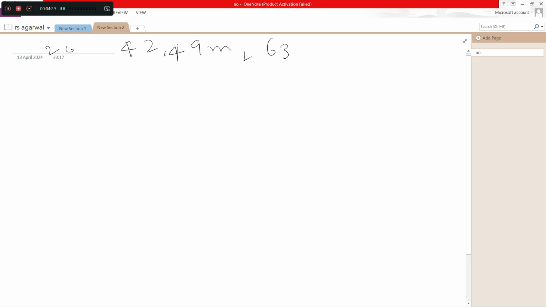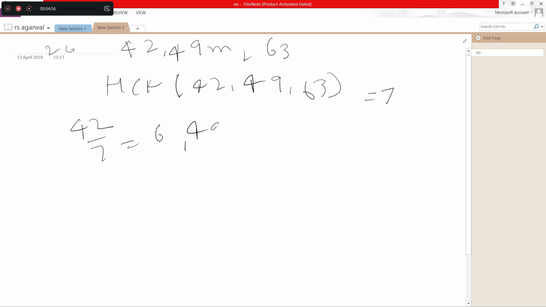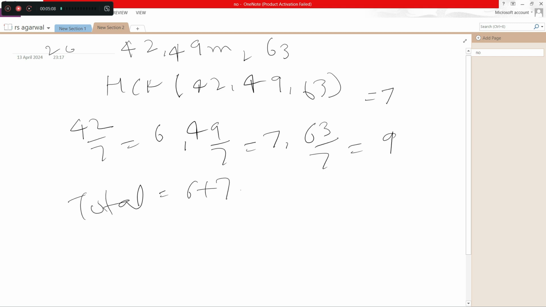So it is asking we have to divide the planks into equal length here. So for that we will take the GCF of 42, 49, 63 here. So the common factor here is 7. So the length of each plank will be 7 meter here. So we have to find in total how many planks will be there. So if we divide 42 by 7 is equal to 6, 49 by 7 equal to 7, 63 by 7 equal to 9 here. So the total will be 6 plus 7 plus 9 is equal to 22.